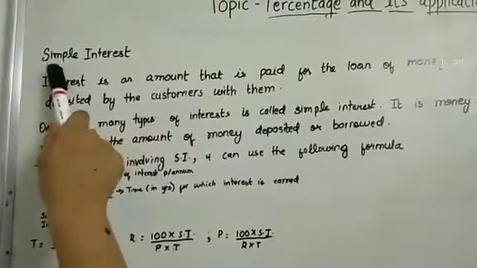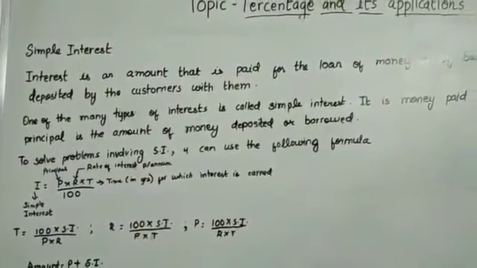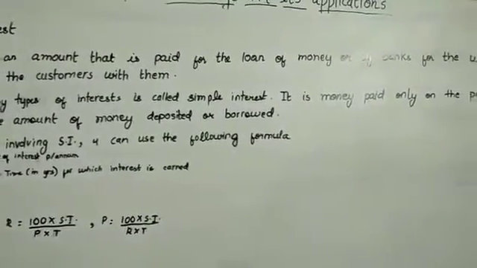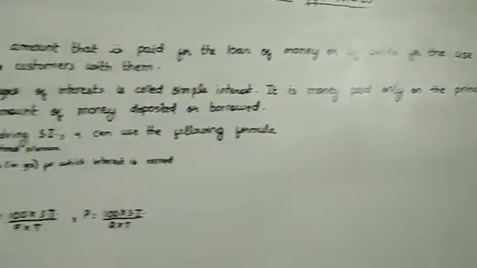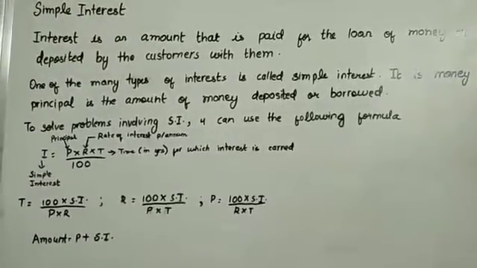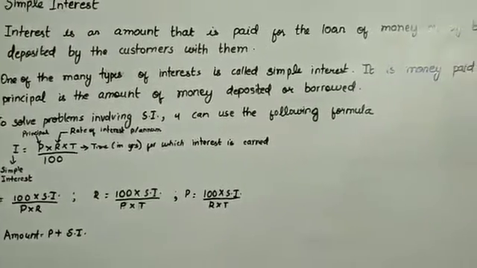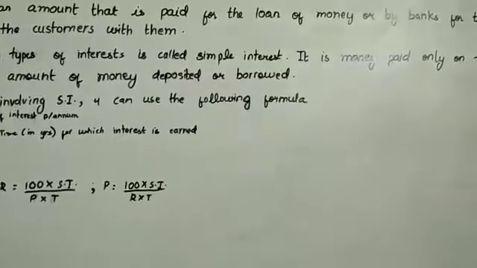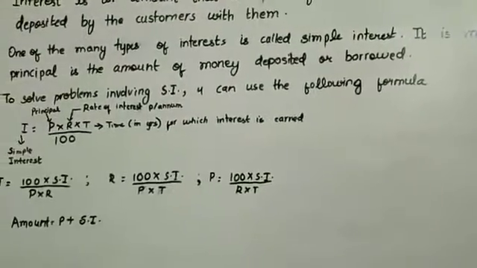Now we will study simple interest. Interest is an amount that is paid for the loan of money, or by banks for the use of money deposited by the customers with them. One of the many types of interest is called simple interest. It is money paid only on the principal. The principal is the amount of money deposited or borrowed.